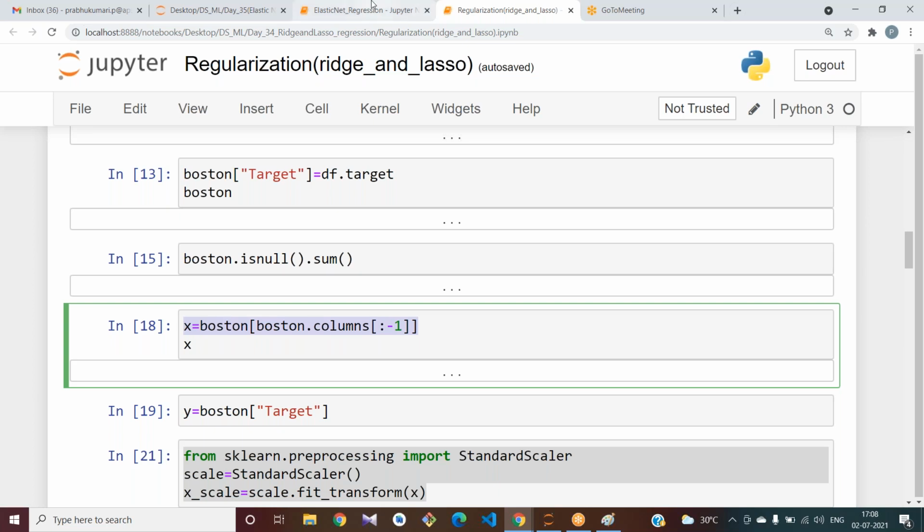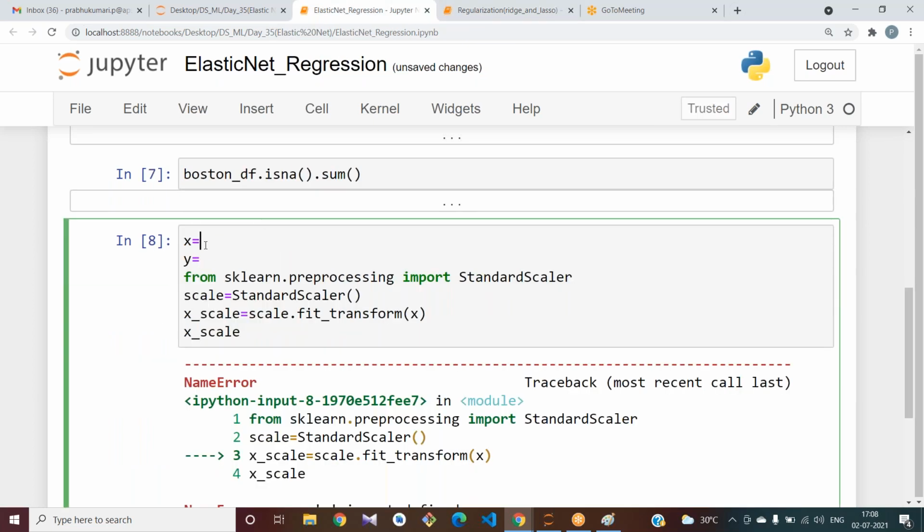If we are doing it in the same Jupyter notebook, you can skip these steps.